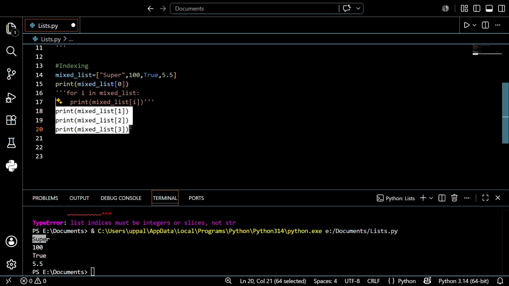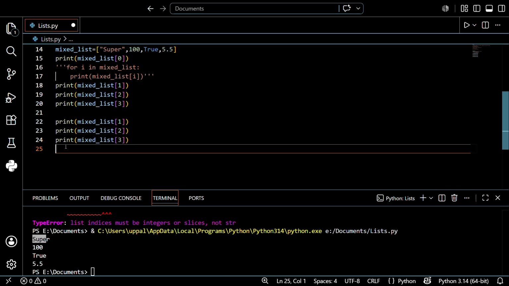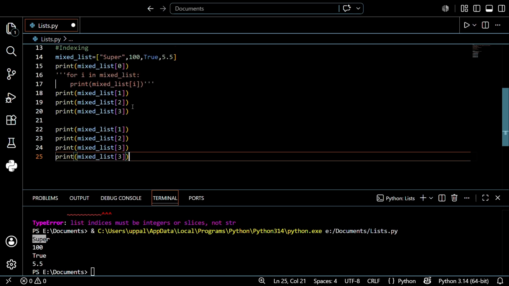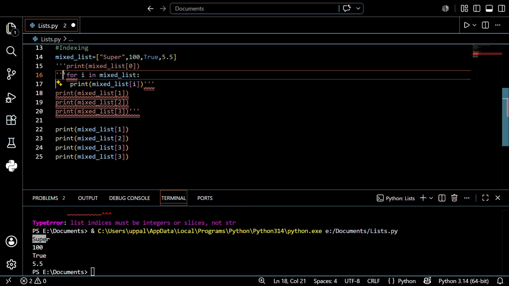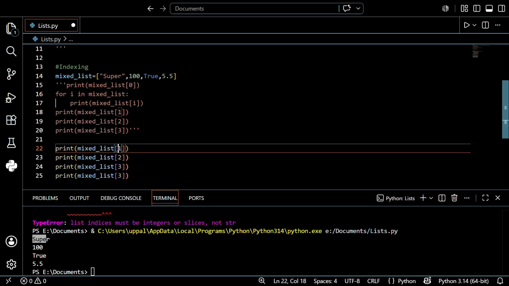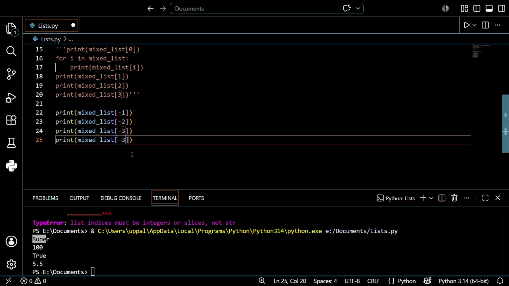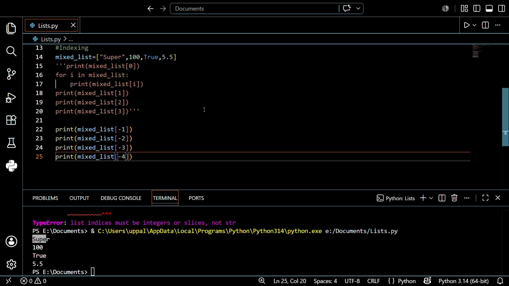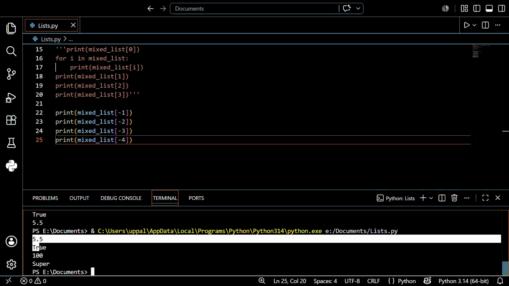Before that I want to copy this with Control C, Control V, along with this again, because I don't want to waste time. So this is the one I want to discuss. Before that I just want to add this. Done. Before changing the indexes to -1, -2, -3 and -4, I want to save this. Let's see what will happen in the output. See, it was printed in reverse order.